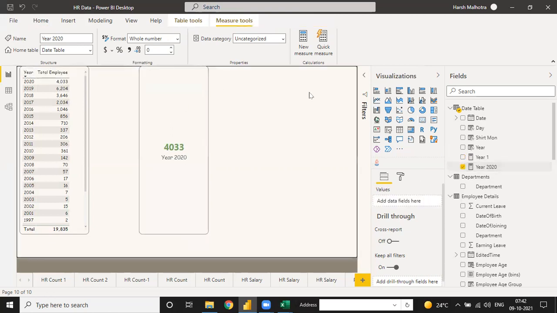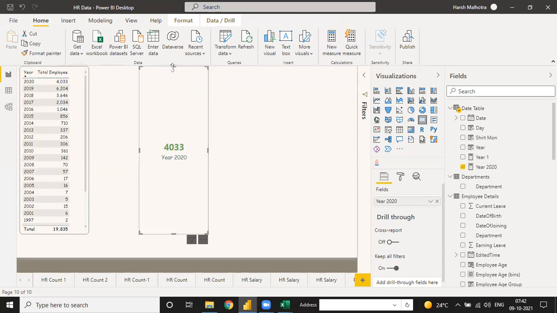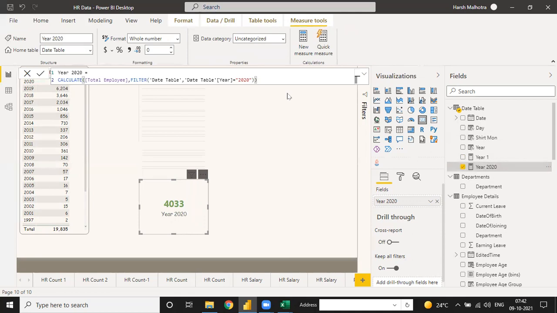I think Power BI is updated, maybe, because in the numerical part we don't use double quotes, but right now it is using them. So no worry, because I think this function is not working in your Power BI. Then you can try without the quotes. In my last file, I just used 2020 without this, and it gave me the complete value. I think Power BI is updating every week. This was used only for text values earlier, but now it is used for numerical also.